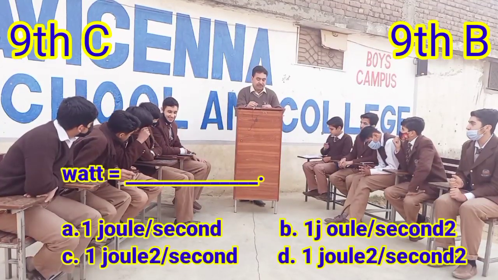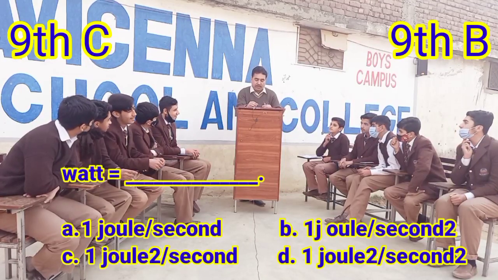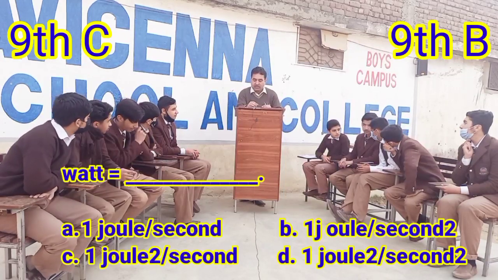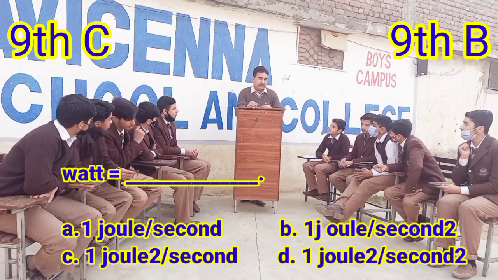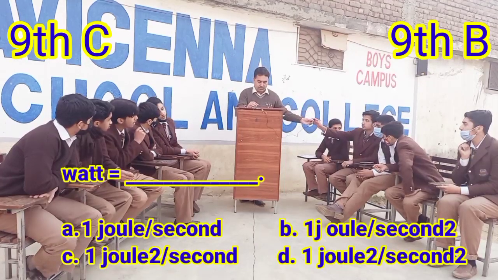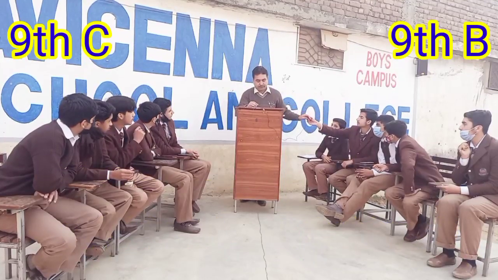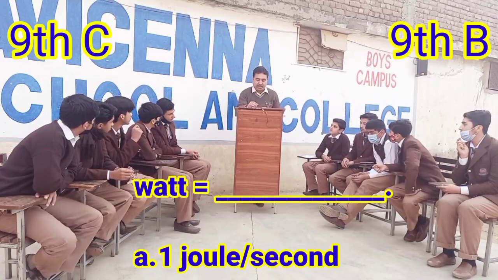Question 13. 1 watt is equal to A. 1 joule per second. B. 1 joule per second square. C. 1 joule square per second. D. 1 joule square per second square. Joule per second. Option A, 1 joule per second, is the right option.